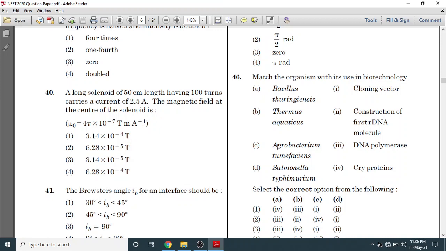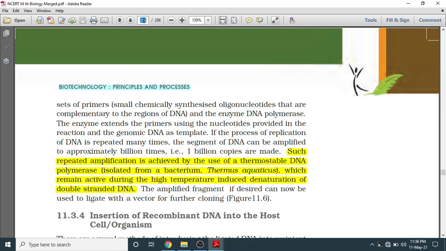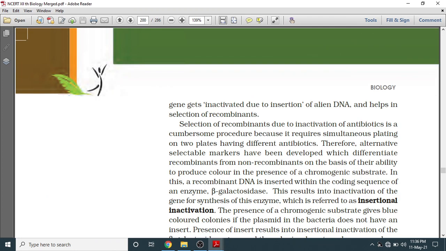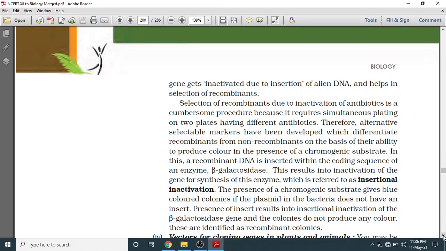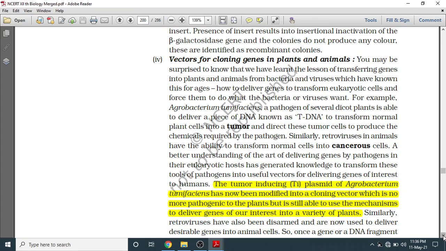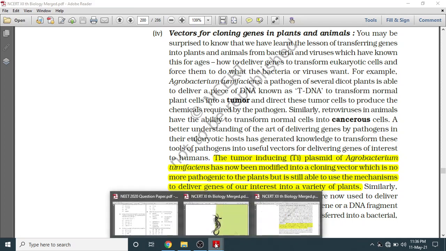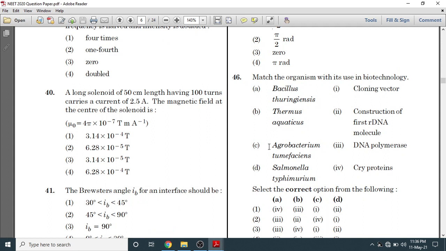Now Agrobacterium tumefaciens, we will go to page number 200. So Agrobacterium tumefaciens. So the tumor inducing plasmid of Agrobacterium tumefaciens has now been modified into a cloning vector, which is no more pathogenic to the plant but is still able to use the mechanism to deliver genes of our interest into a variety of plants. So we will match this with cloning vector.